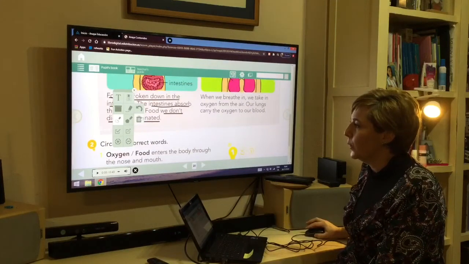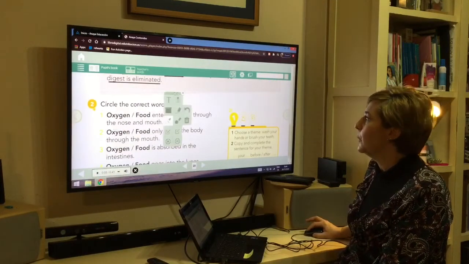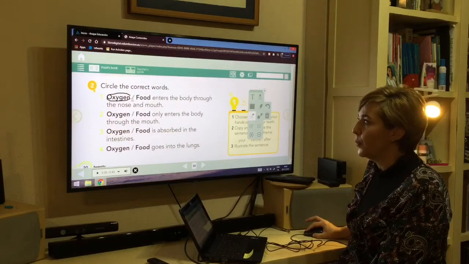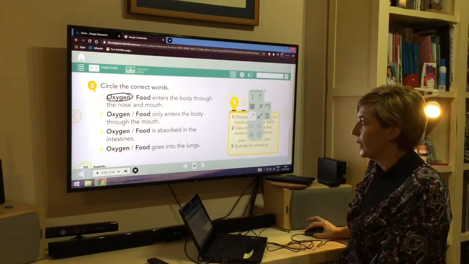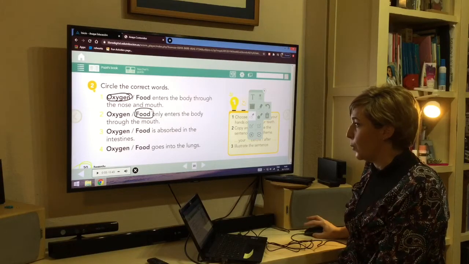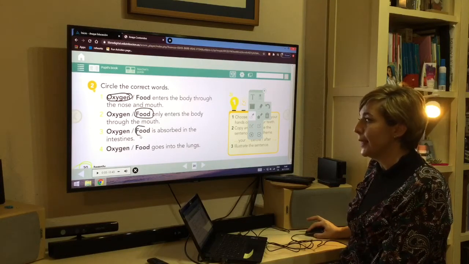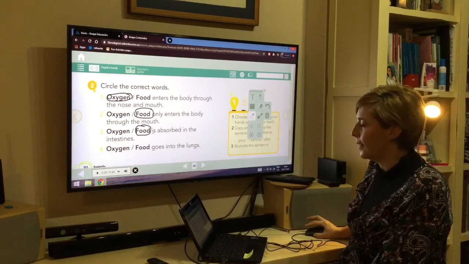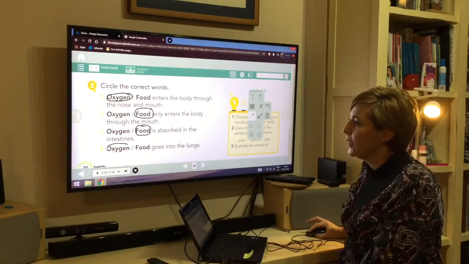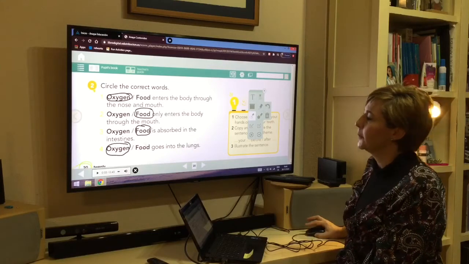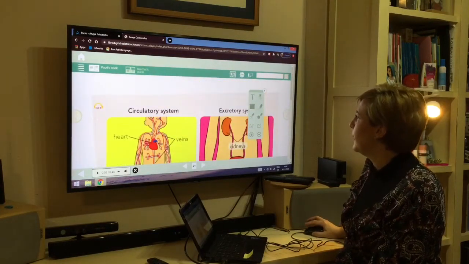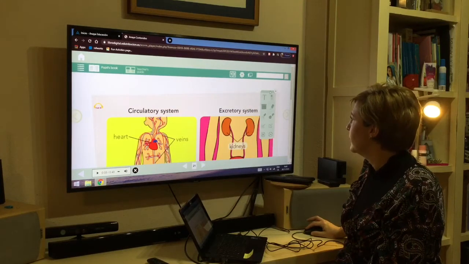Circle the correct words. This activity you did very well in the classroom. Oxygen enters the body through the nose and mouth. Food only enters the body through the mouth. Food is absorbed in the intestines. And oxygen goes into the lungs. Let's go to the circulatory system and the excretory system.